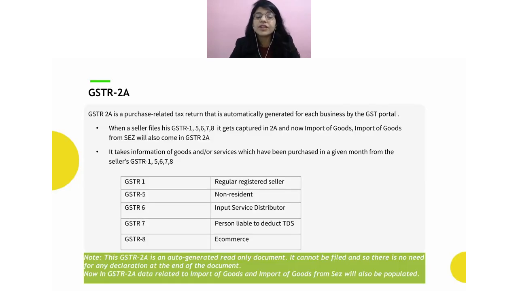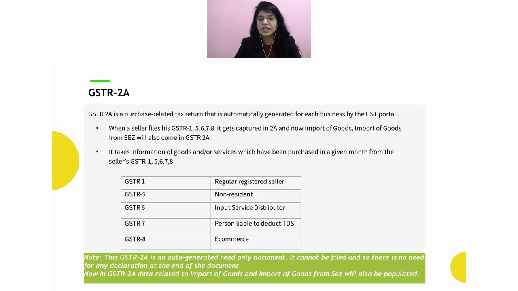Right? So when we talk about GSTR 2A, whatever your suppliers upload in their GSTR 1, that information will automatically come and sit in your GSTR 2A. Let's say I am a supplier, there is a company, ABC Limited. ABC Limited purchases something from me, let's say I'm Surbhi, I am a vendor. I supply something to ABC Limited.